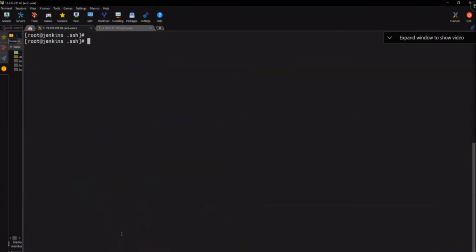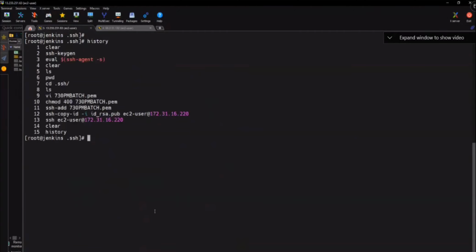Can you tell me what I have done? Again, what's the first command that I did? ssh-keygen. So here, ssh-keygen. After that, we checked whether the agent is running or not. After that, we went inside the .ssh folder and created a PEM file, and we modified the permissions for it. Then we added the PEM file to SSH keys. What's the command to add to SSH keys? ssh-add and then the PEM file.